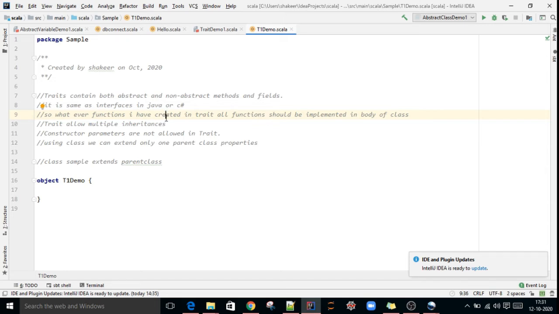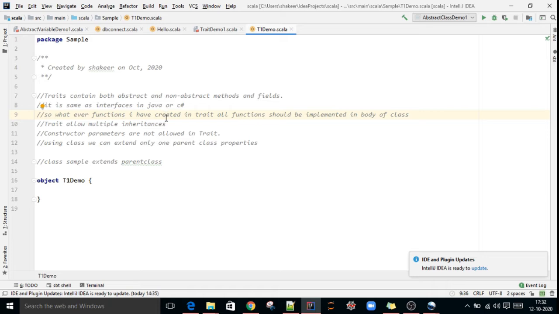By default, in Scala, we don't have multiple inheritance, but with traits we can achieve multiple inheritance.